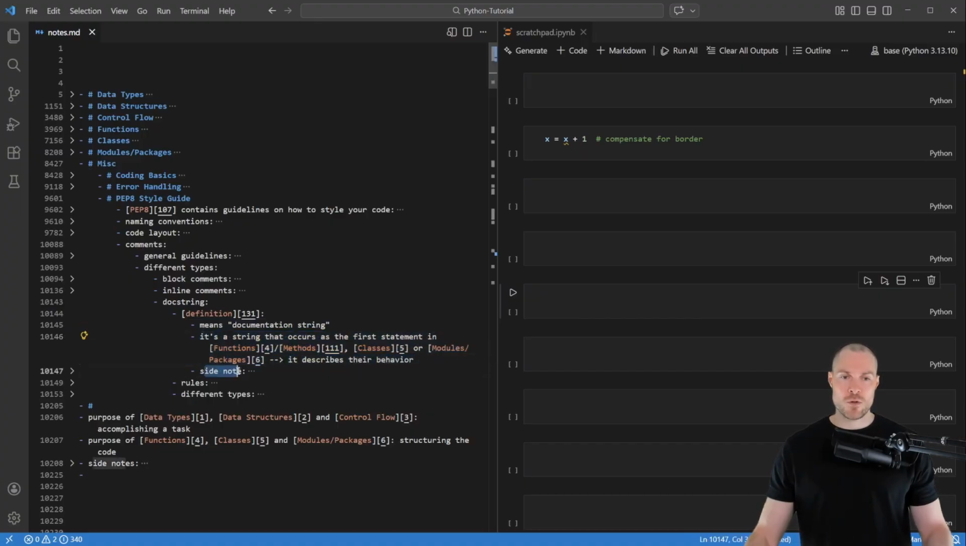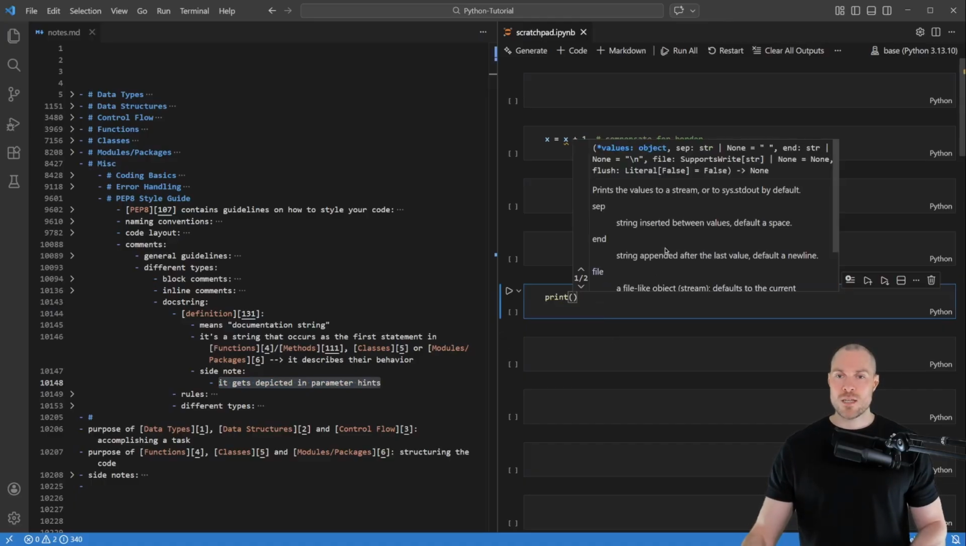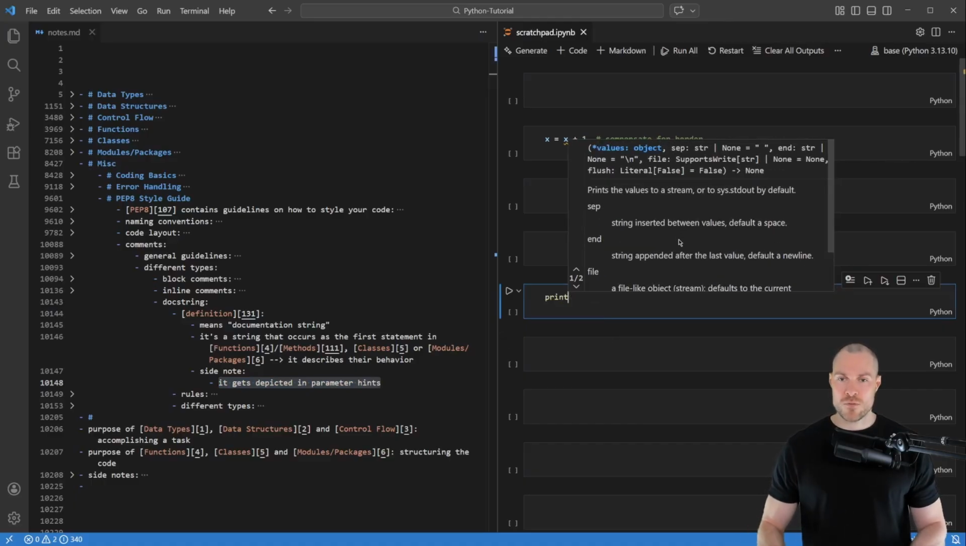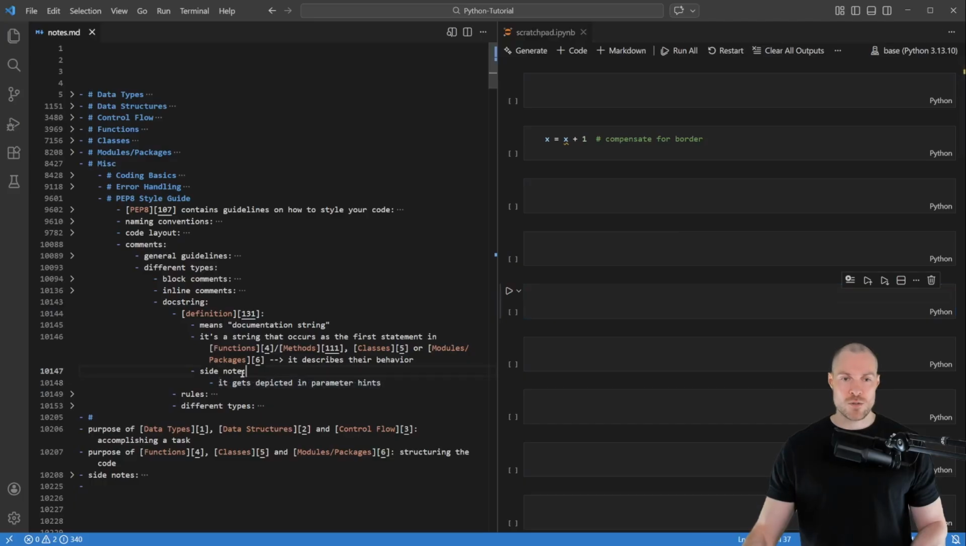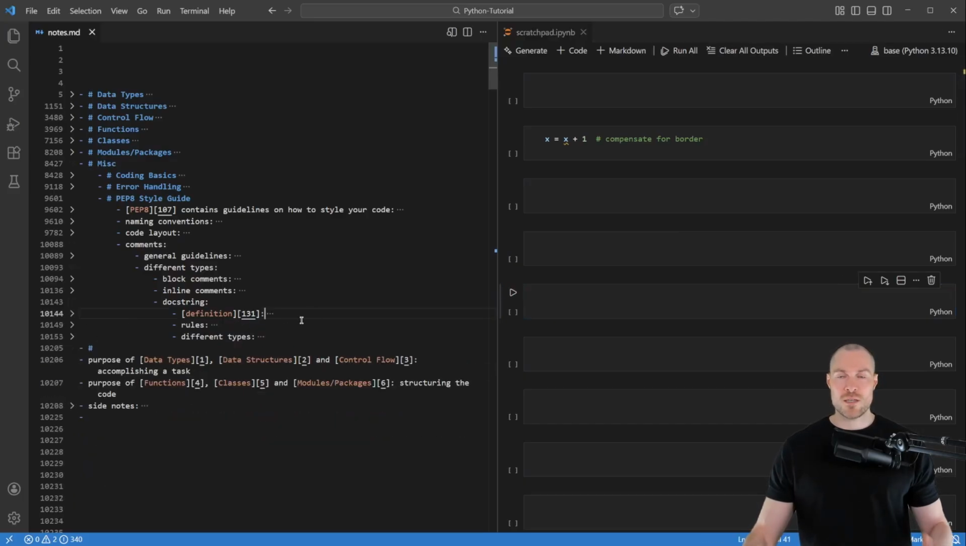And then here I also have a side note. Namely, it says that the docstring gets depicted in parameter hints. So for example, if I say here print and then invoke here the parameter hints, then we can see here the docstring of this print function. Okay, so that is the side note. And with that, then we've covered how the docstring is defined.